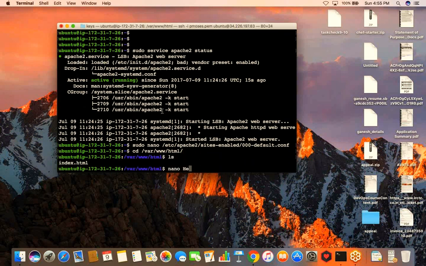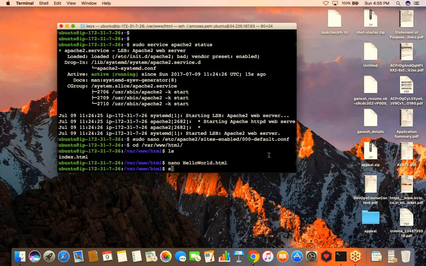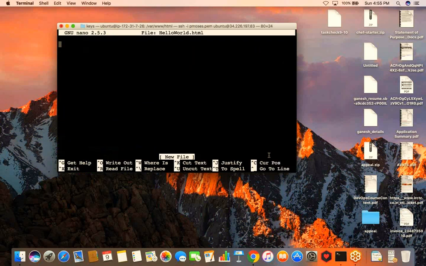I'll say nano hello world.html. And now it is giving me an error saying you don't have permissions. I'll hit Control X and just add a sudo in front of it. Sudo nano hello world.html.